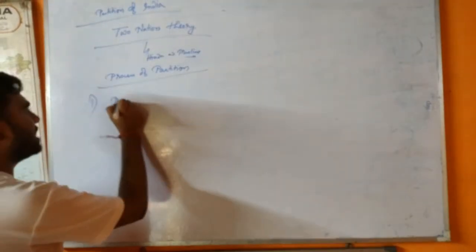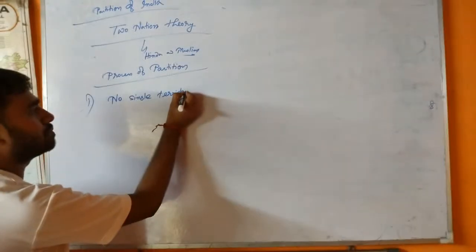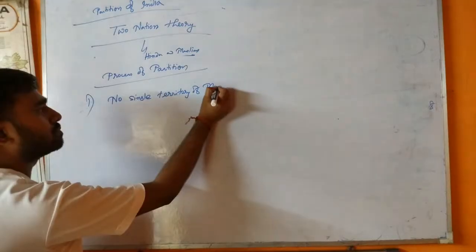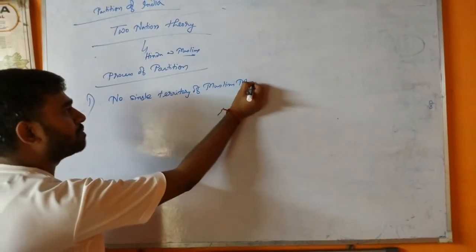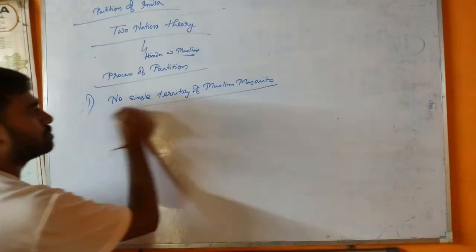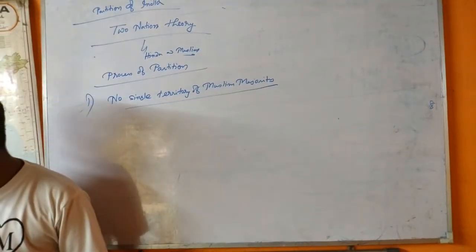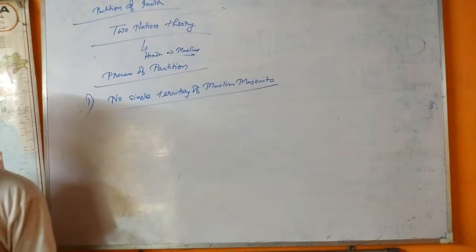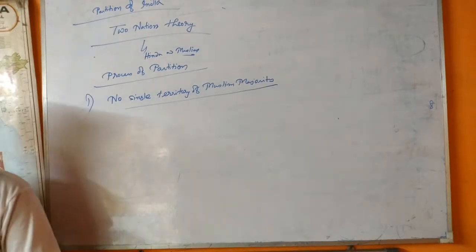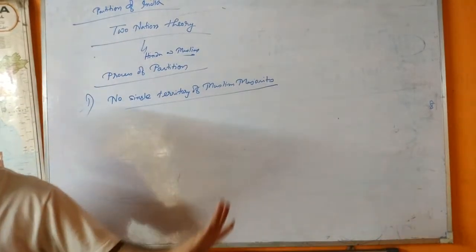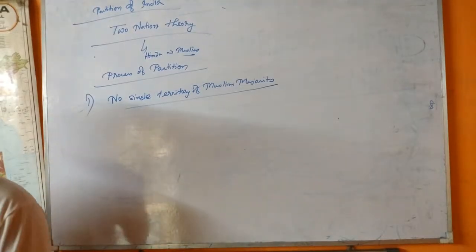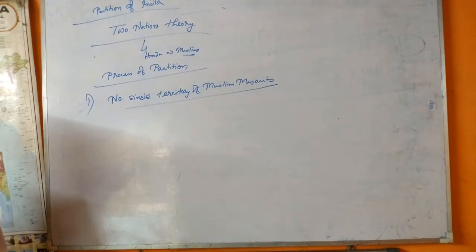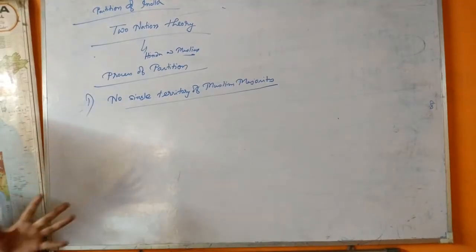First difficulty: no single territory of Muslim majority. That means in British India, there was no single territory of Muslim majority areas. There were mainly two areas with Muslim population, that means the West and the East Pakistan. There was no way to join them together. So it was decided that Pakistan would comprise the two territories, East and West Pakistan, separated by Indian territory.